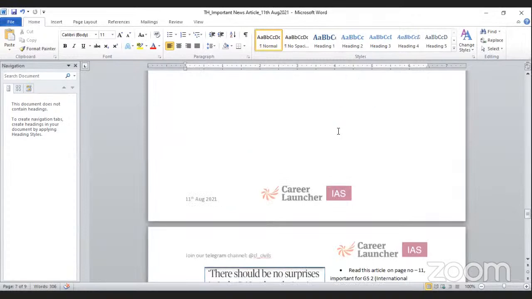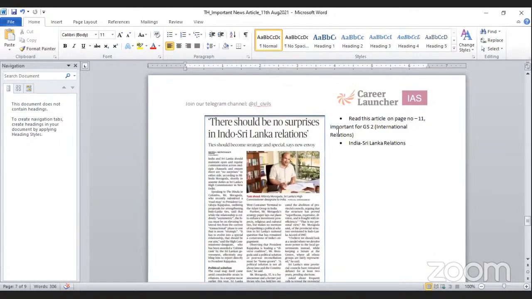Then the next article is mentioned on page number 11. This is about there should be no surprises in Indo-Sri Lanka relations. As I've said, it is mentioned on page number 11, and this is important for GS paper 2 under international relations. This article is basically talking about the India-Sri Lanka relationship, how it is evolving, what the issues and challenges are between India and Sri Lanka, what platforms they are sharing, what more they can do, and what more they need to do.